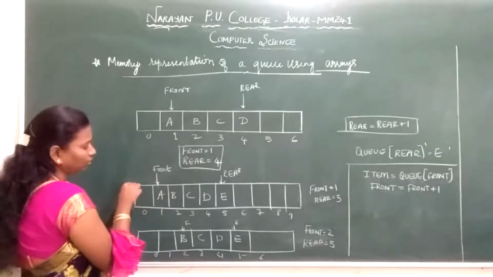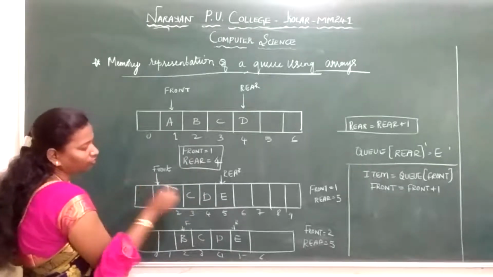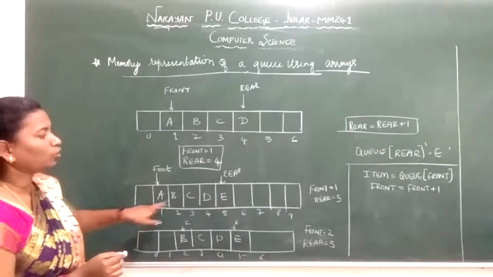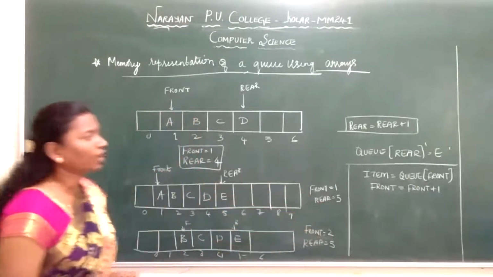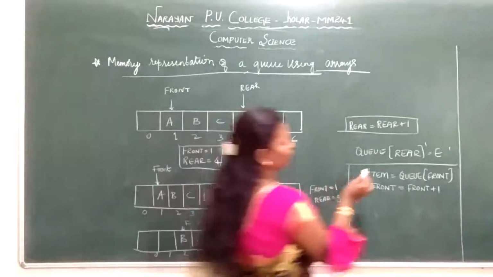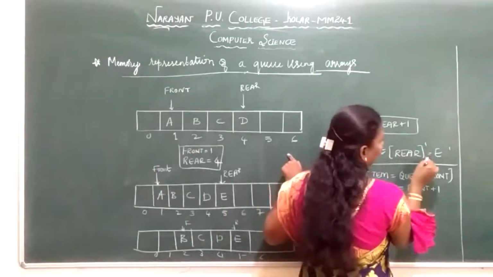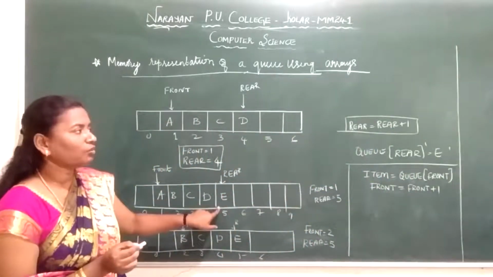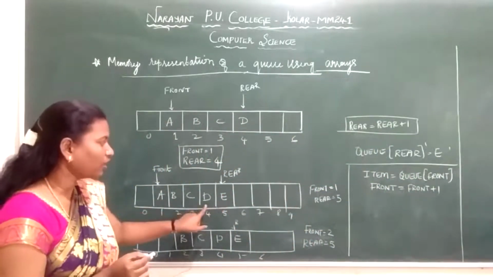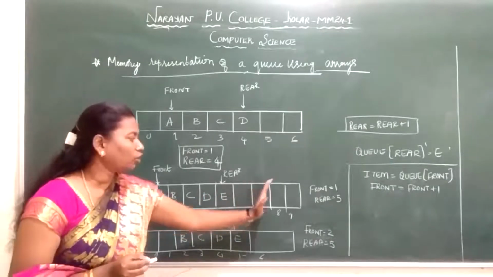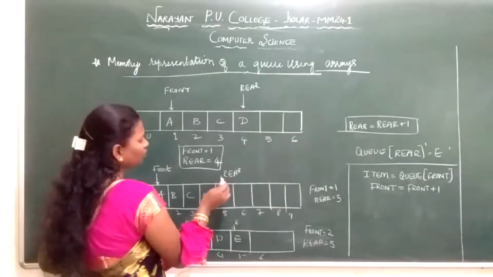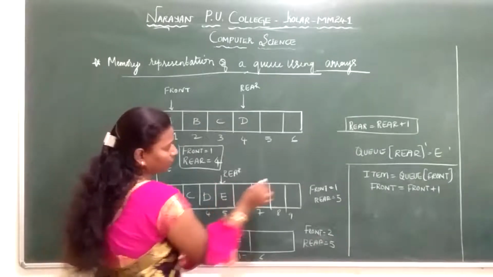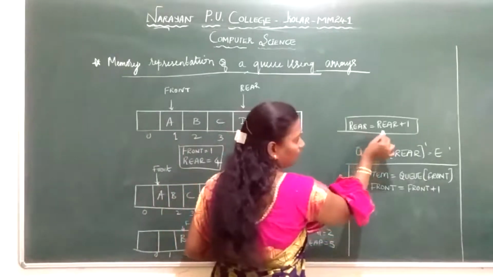Next, for insertion I will explain. Now if I want to insert an element at the fifth position, front is pointing to 1 here, rear is pointing to 5. Imagine I am giving the item E. Now E I am inserting at the fifth position, so I am using rear equal to rear plus 1. It will keep on going in this way. So here I inserted the element E by using the rear end. So rear will become rear plus 1.